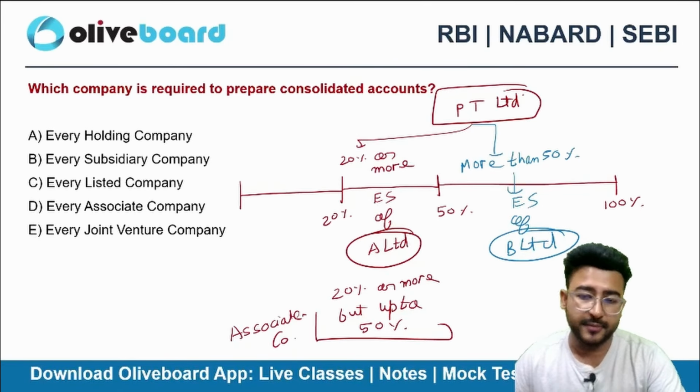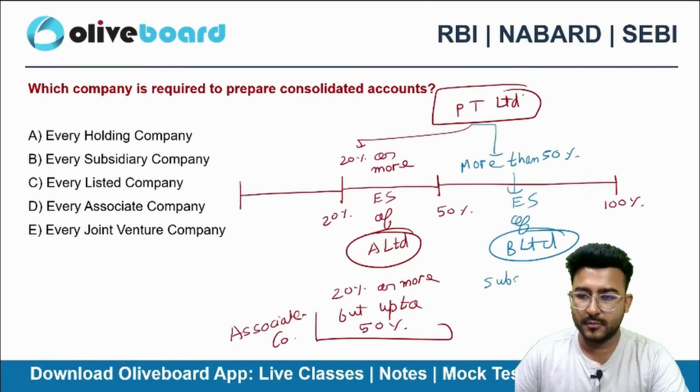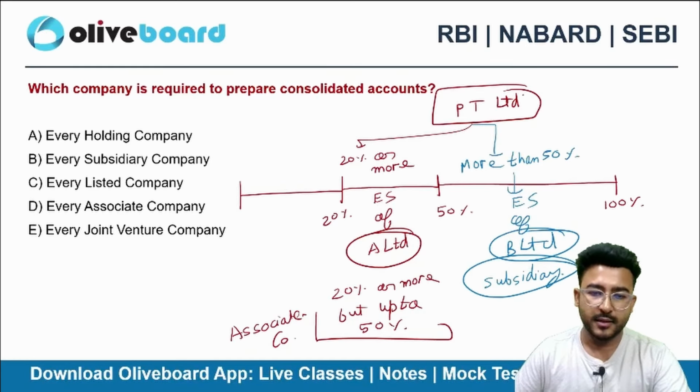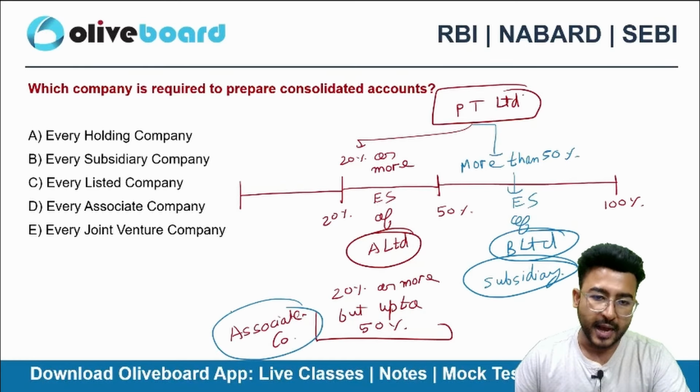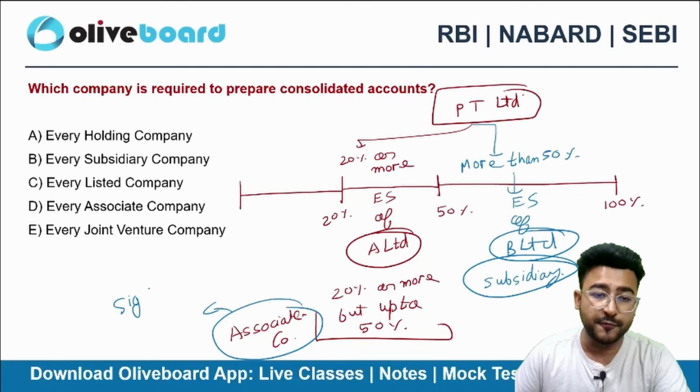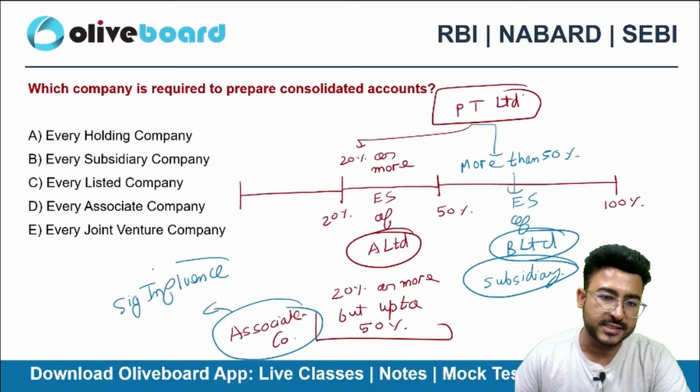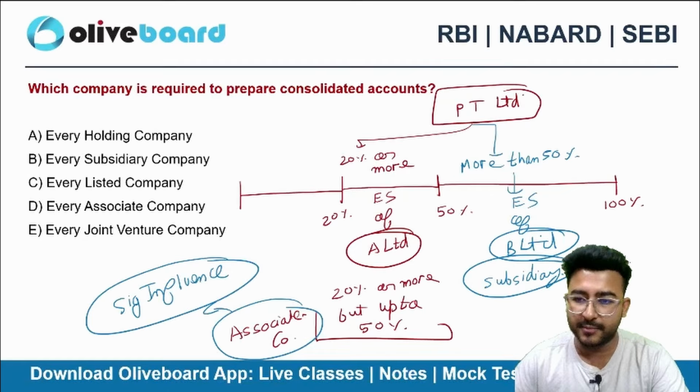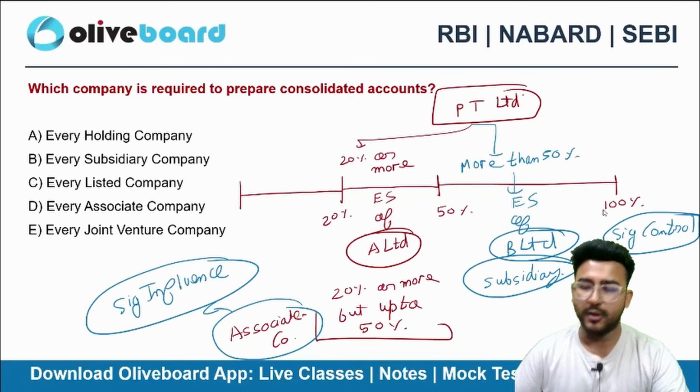That's my subsidiary company. In associate, I have a significant influence, but in my subsidiary, I have a significant control.